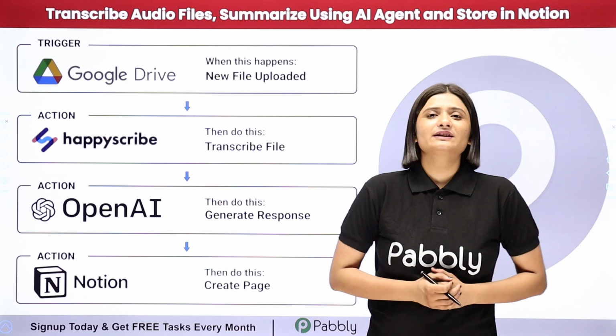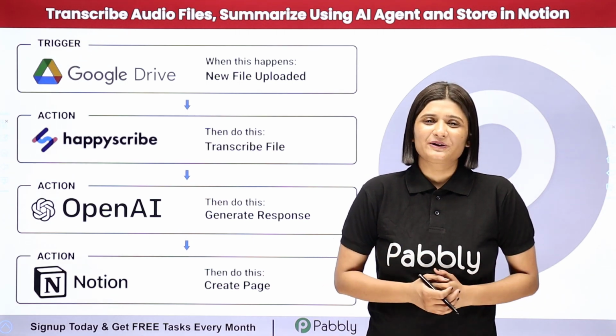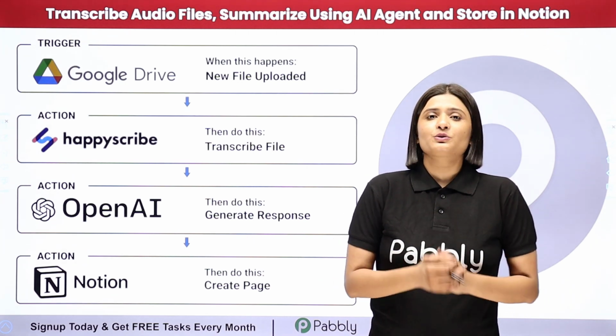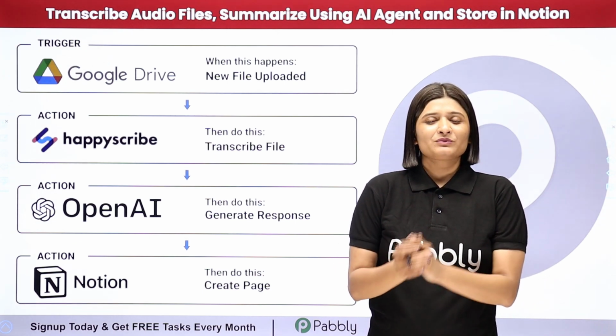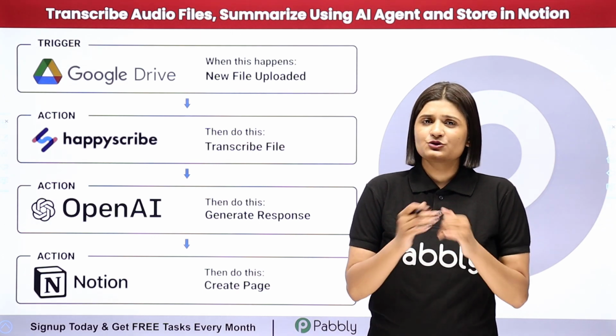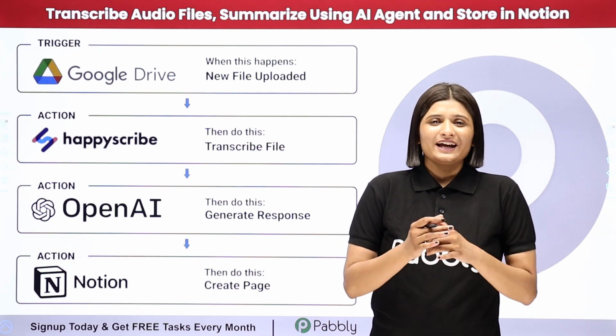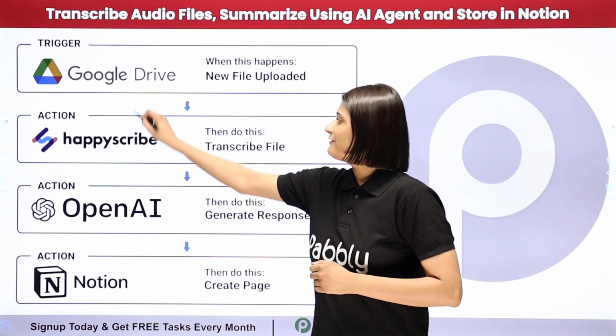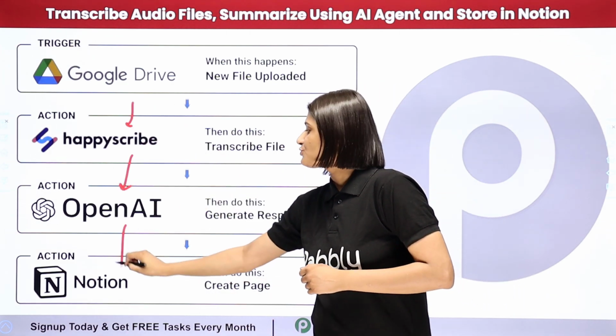Now doing this manually will consume a lot of time, so I'm completely going to automate this process. And to do this automation, I'm going to use Pabbly Connect. So Pabbly Connect is an amazing automation and integration software which requires no coding or programming skills. Here I just need to build connection between Google Drive, Happy Scribe, OpenAI and Notion.